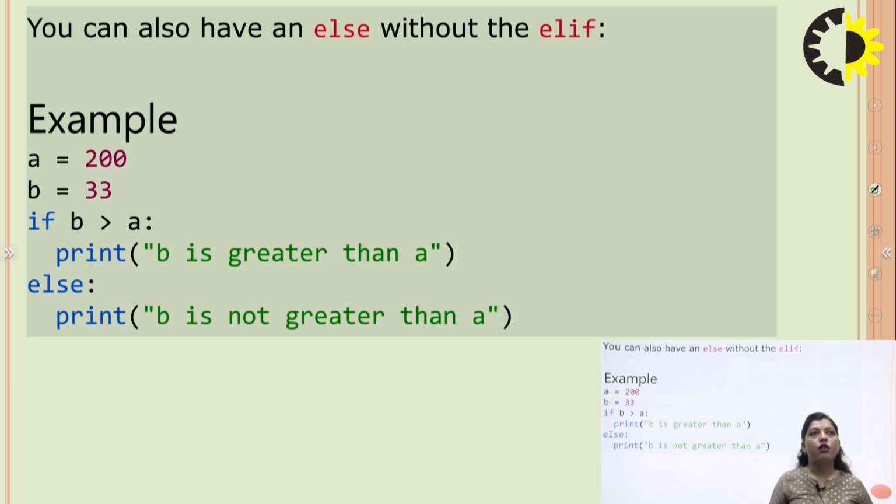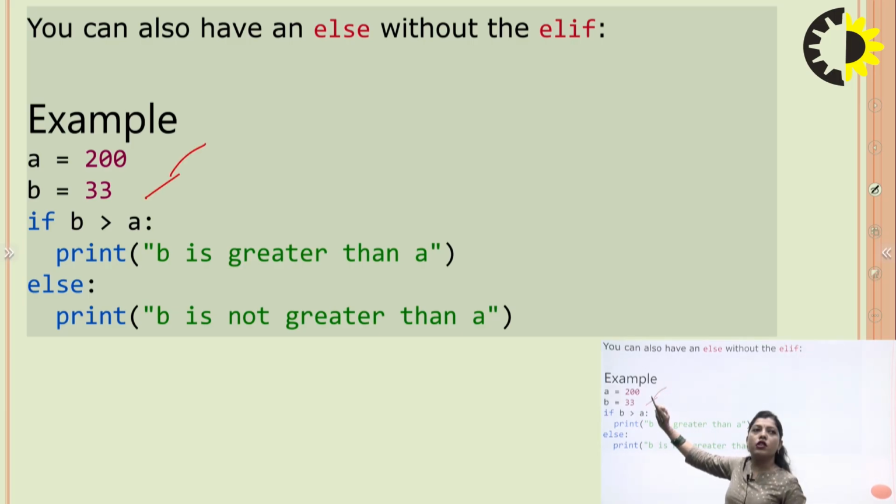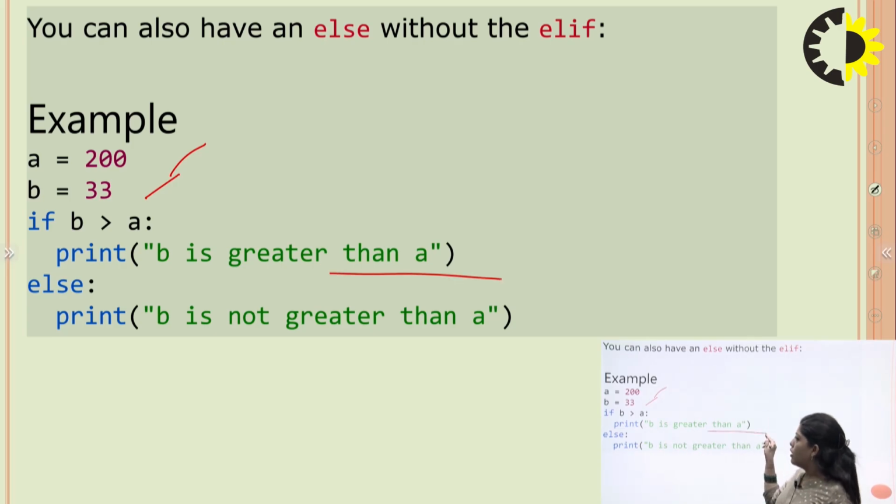You can also have an else without the elif keyword. For example, if we have only two conditions, like a is equal to 200 and b is equal to 33. If b is greater than a, then this. If this condition is not true, then we go for the other condition, which is that b is not greater than a.